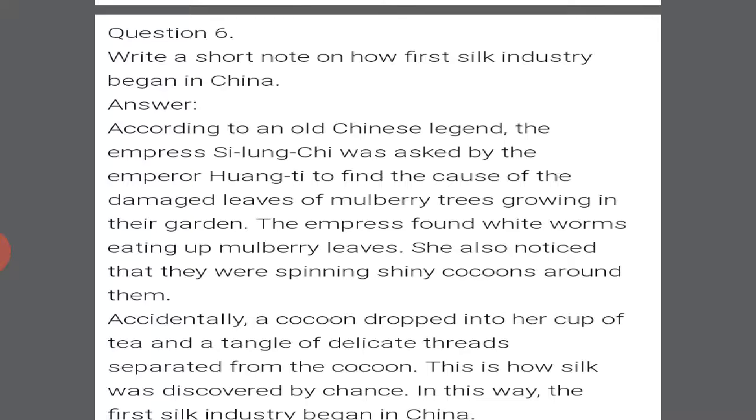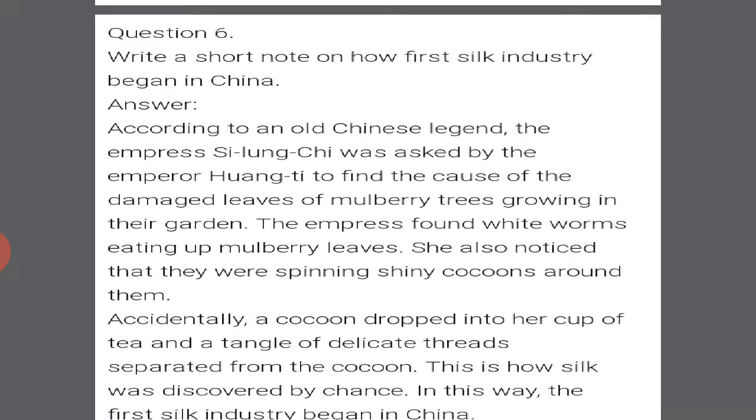The empress found white worms eating up the mulberry leaves. She also noticed that they were spinning shiny cocoons around them. Accidentally, a cocoon dropped into her cup of tea, and a tangle of delicate threads separated from the cocoon. This is how silk was discovered by chance. In this way, the first silk industry began in China.